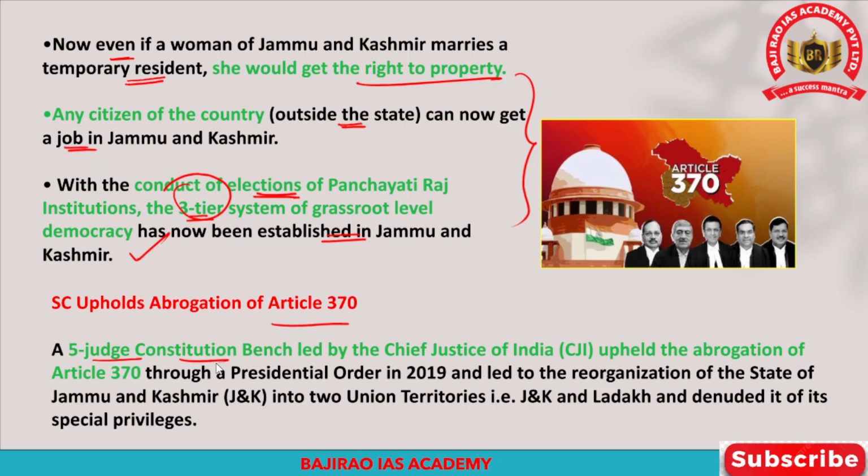And this 5-judge constitution bench was headed by the Chief Justice of India, and they have upheld the abrogation of Article 370 of the Indian Constitution. So please also remember, the abrogation of Article 370 was done through a presidential order in the year 2019, and it led to the reorganization of the state of Jammu and Kashmir into 2 union territories. So one is the Union Territory of Ladakh and the other is the Union Territory of Jammu and Kashmir. And now the state of Jammu and Kashmir is stripped of its special privileges. The state of Jammu and Kashmir will no longer enjoy the special status.